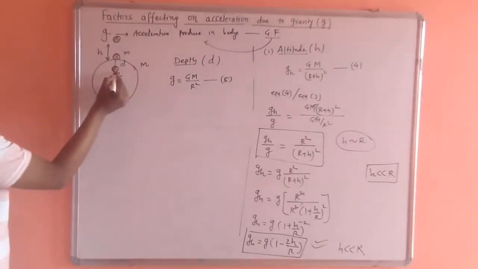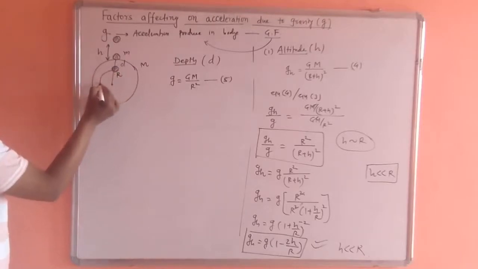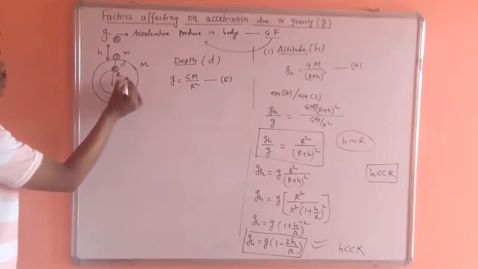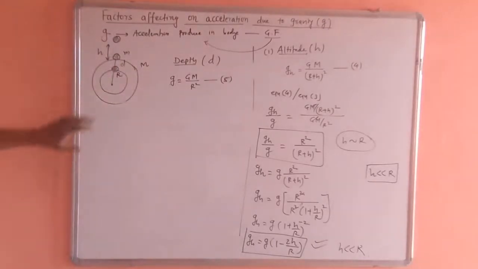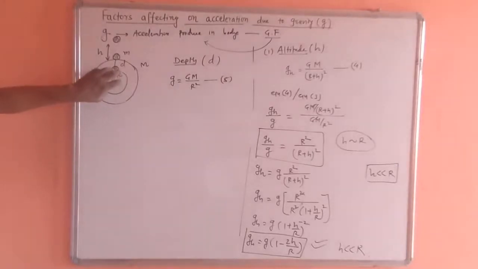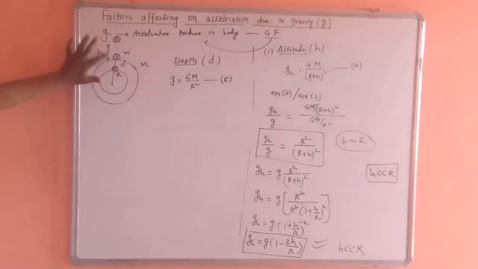Now the same object is below the Earth surface at a certain depth d. Whatever the acceleration due to gravity is, it is due to the mass of this inner sphere, that is the inner part of the Earth. That means the gravity is contributed by this inner mass at this point. So surely there will be a change in gravity as the mass is reduced.